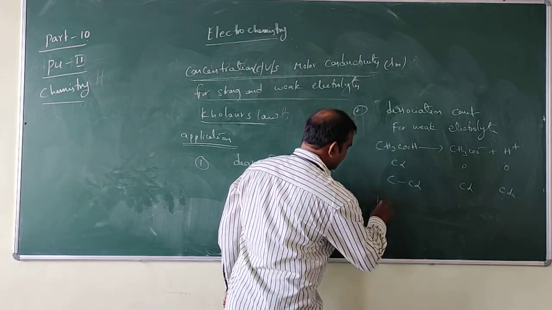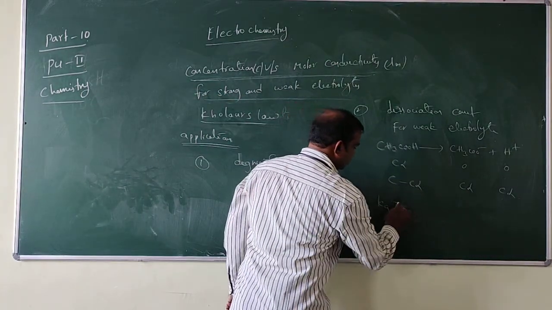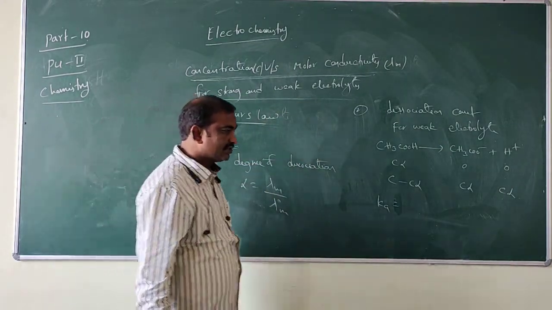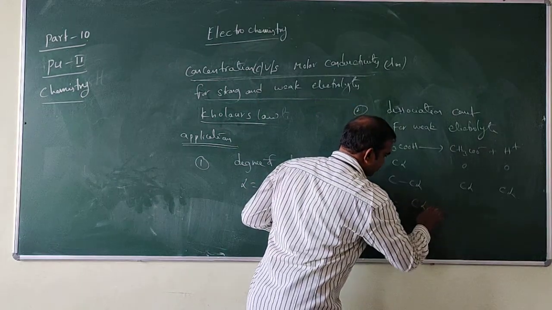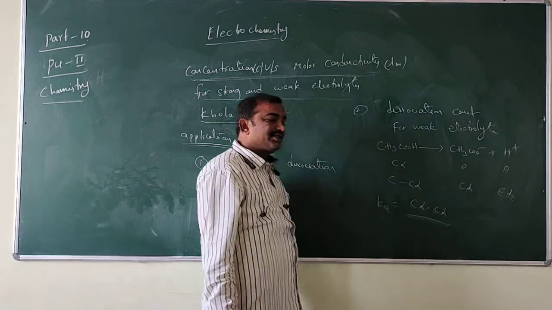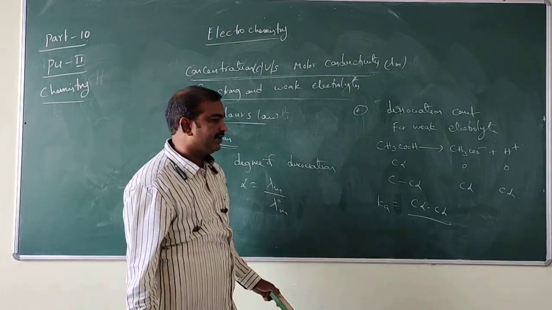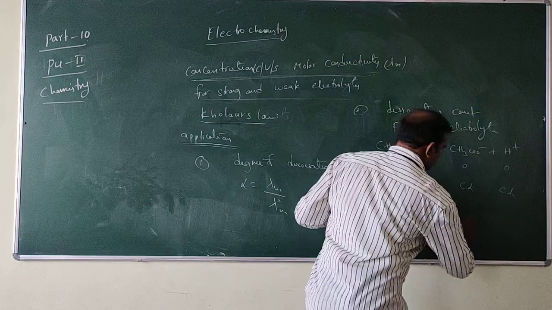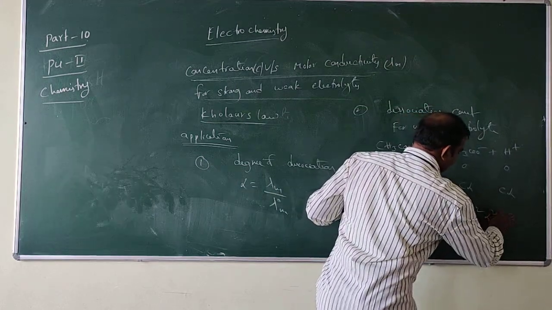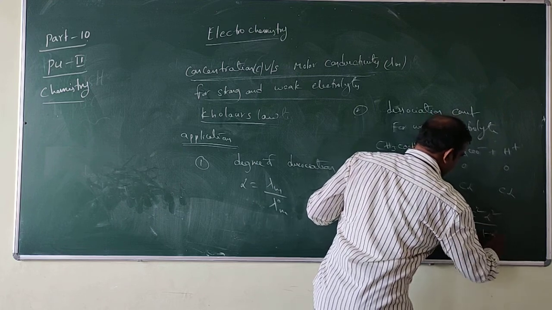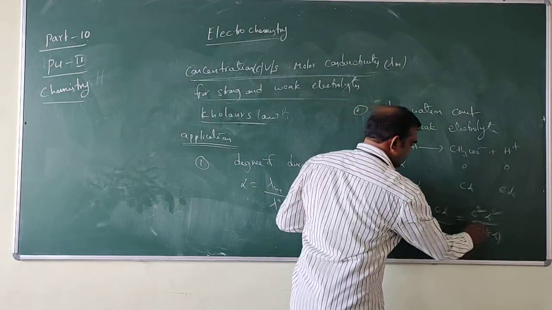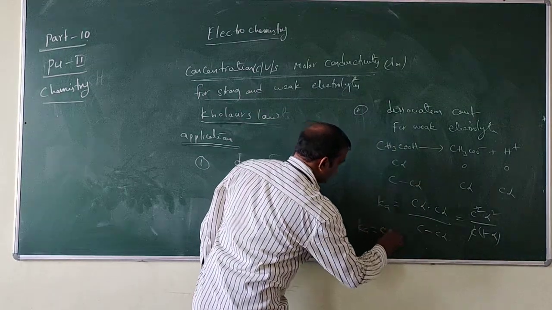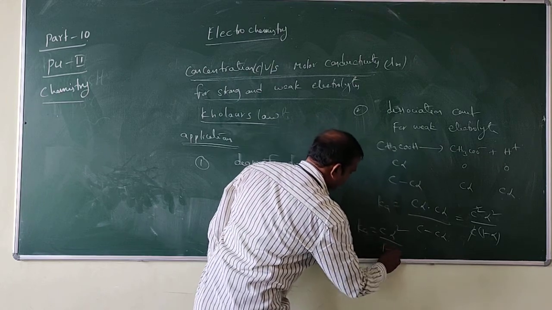Next, degree of dissociation and the dissociation constant. K is equal to the dissociation constant: products concentration divided by reactant concentration, C minus C alpha. This is equal to C square alpha square by C into 1 minus alpha. So therefore Ka is equal to C alpha square by 1 minus alpha.